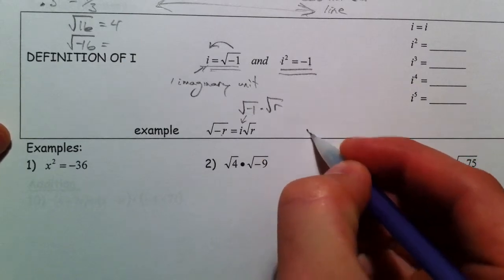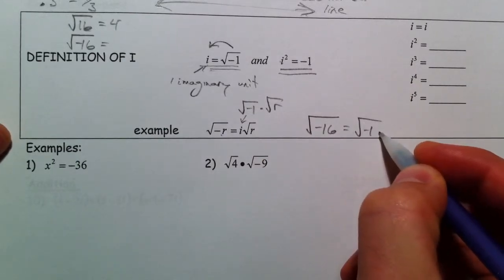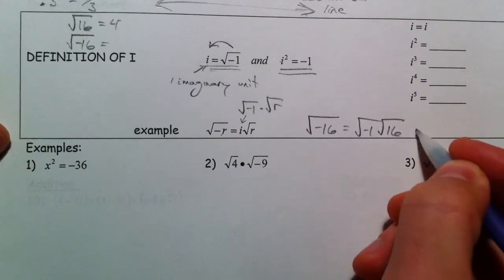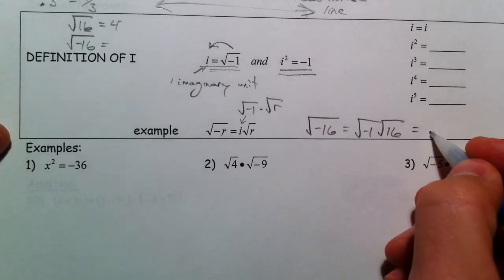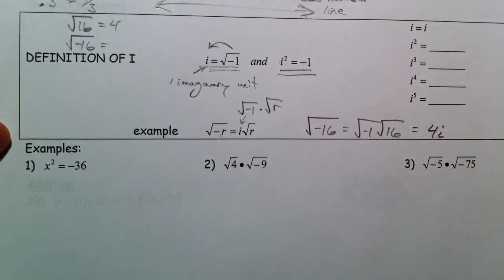So back to our square root of negative 16. That's the square root of negative 1 times the square root of 16. So that's equal to i times 4, or we'd much rather write it as 4i. And so that's what we're going to practice today, getting used to where that square root of negative 1 goes and what happens to it.